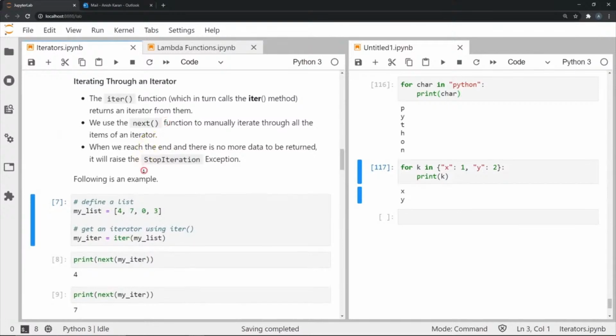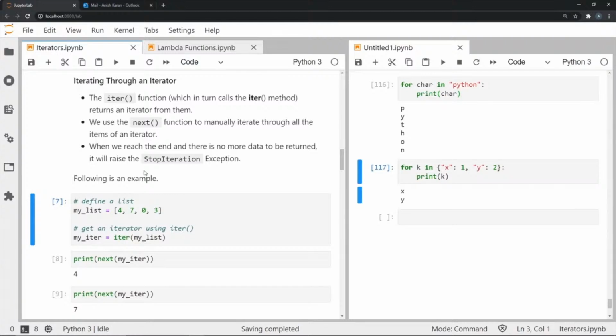Now let's look at what this iterating protocol is in Python. First of all, we take an iterable. It's a collection of objects that contain sub-objects. And when we use the iter function, it creates an iterator out of it. So one by one, we can traverse through each of the objects, and we can manipulate each of the objects that is contained in this.